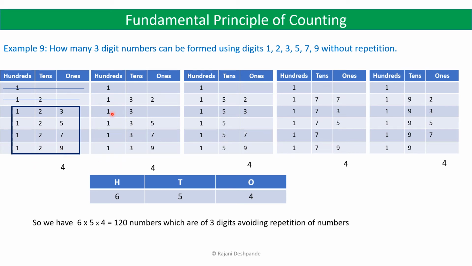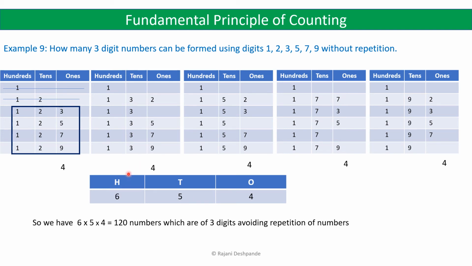In the same way, with 1 in the hundreds place and 3 in the tens place, I cannot use again 1 and 3, but I can use 2. So 1, 3, 2, 1, 3, 5, 1, 3, 7, 1, 3, 9. So I have again 4 numbers here. In the same way again, 1 in the hundreds place, I can have 5 in the tens place, then I cannot have 1 and 5 in the ones place, but I can have 2, 3, 7 and 9 and so on. So you can take it like this.